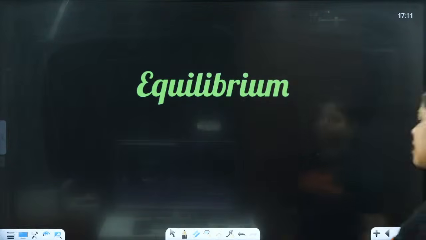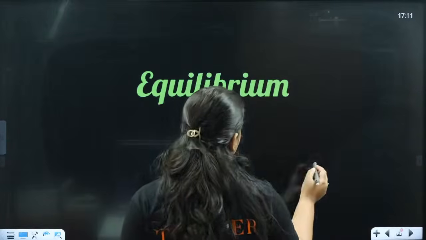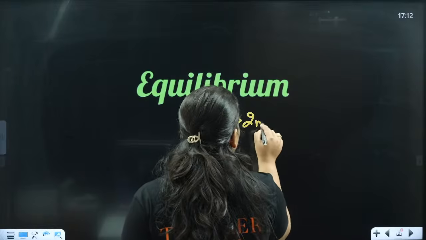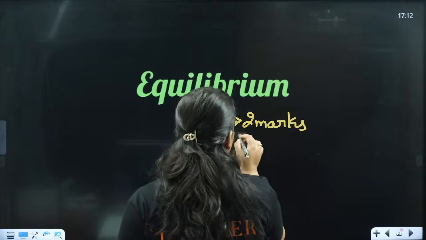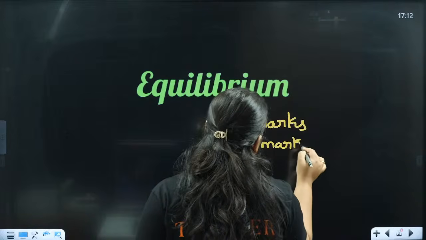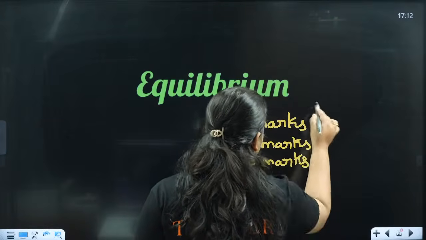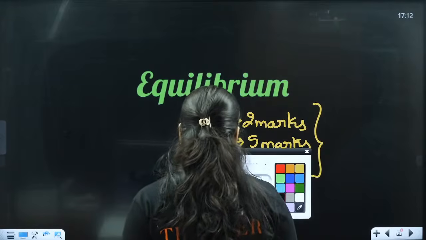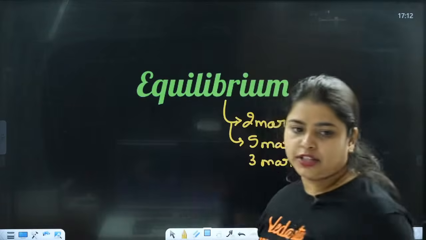From the equilibrium chapter also lots of questions will be asked because this chapter is also very important. Clear? So lots of 2 marks questions will be asked from this chapter, more than 4 and 5 marks. But we are going to discuss the 5 marks questions also, and the 3 marks questions also. So we will be discussing all the questions today properly. Be active in the chat box everyone.